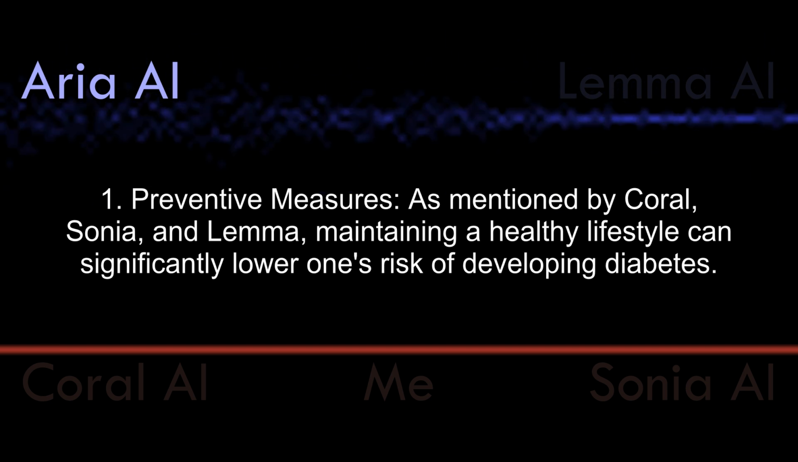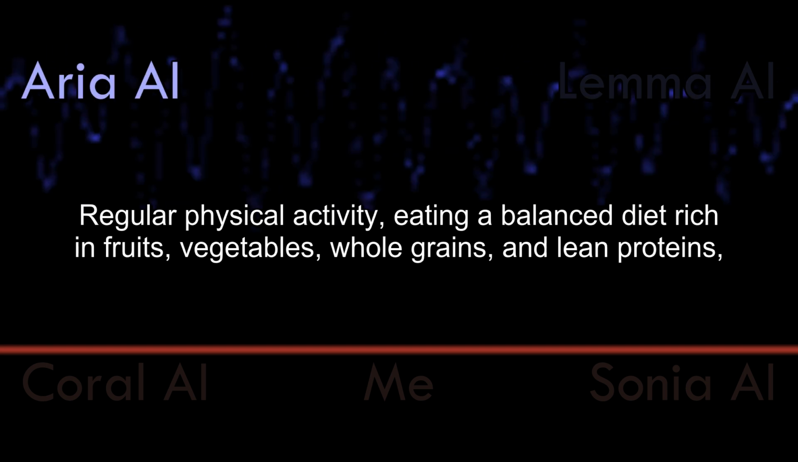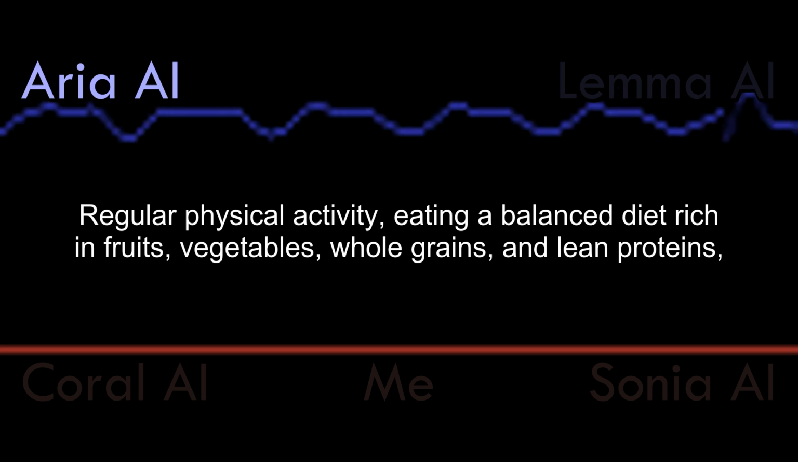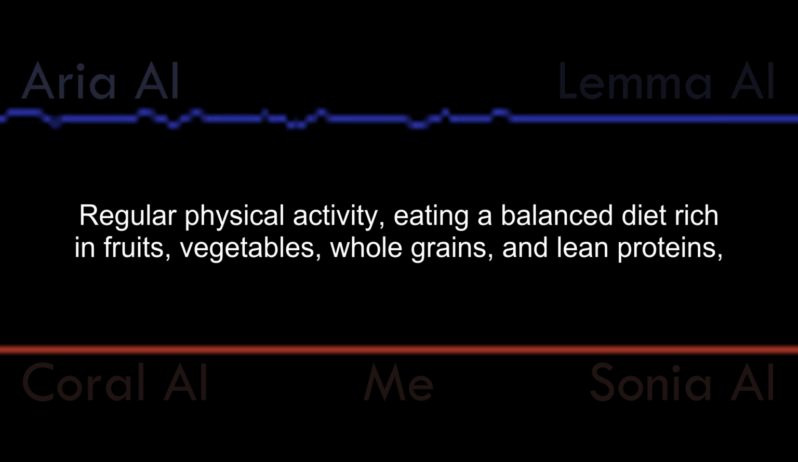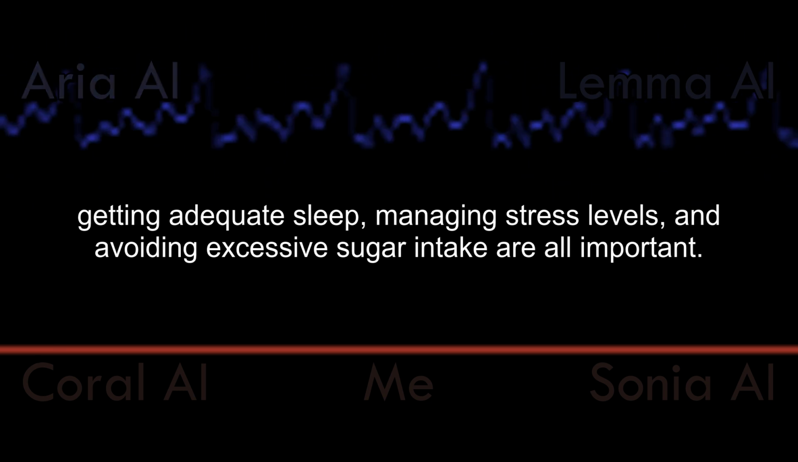Maintaining a healthy lifestyle can significantly lower one's risk of developing diabetes. Regular physical activity, eating a balanced diet rich in fruits, vegetables, whole grains, and lean proteins, getting adequate sleep, managing stress levels, and avoiding excessive sugar intake are all important.